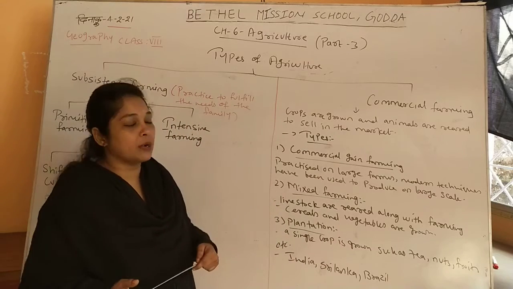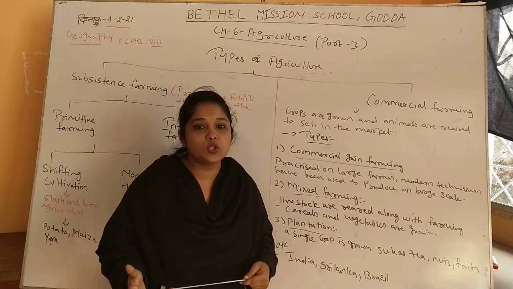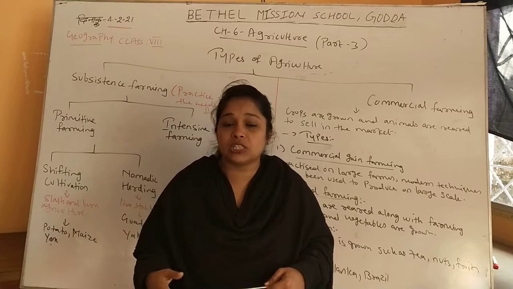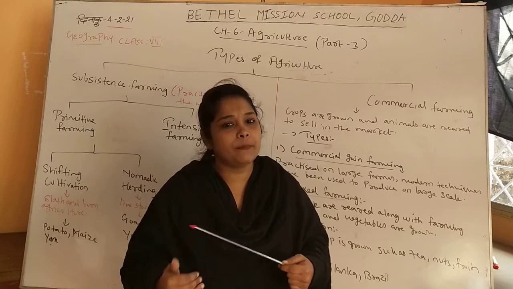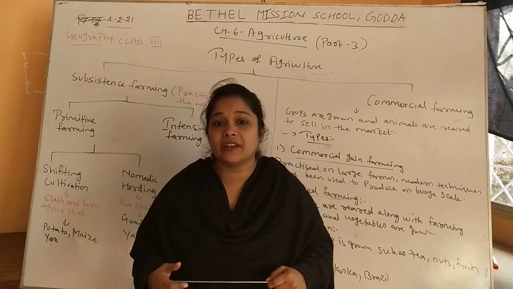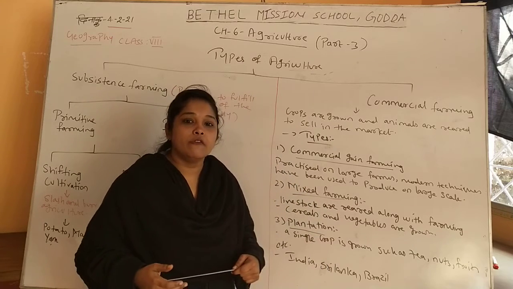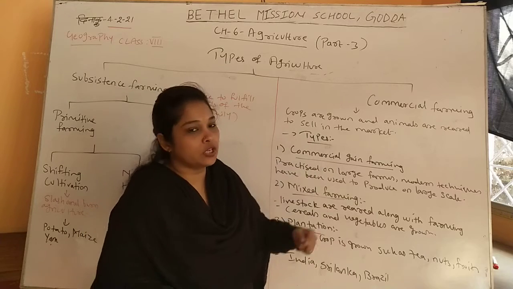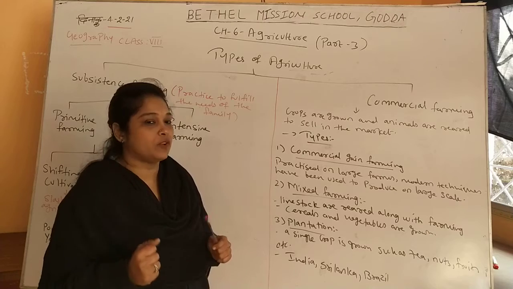Now commercial farming is done on a very large scale. The farmers who are doing commercial farming are very rich farmers because they are selling their commodities, their crops, in the market. And the secondary sector depends upon commercial farming, because all industries in the secondary sector get raw materials from it, and new machines and techniques are used in commercial farming. Now there are different types of commercial farming. We have three types of commercial farming.